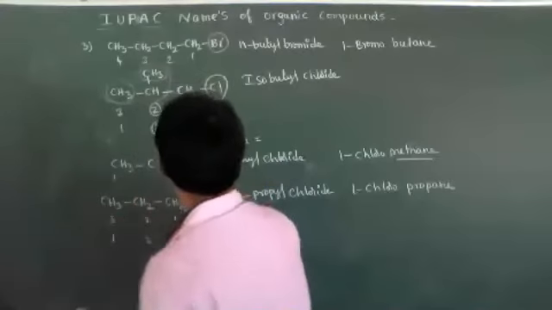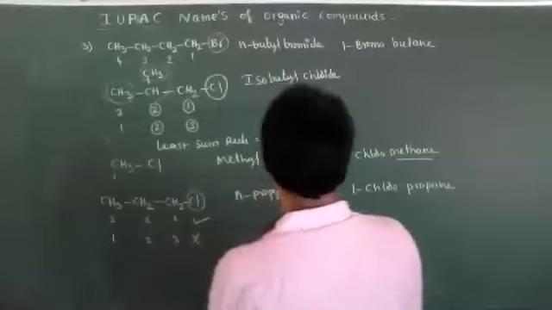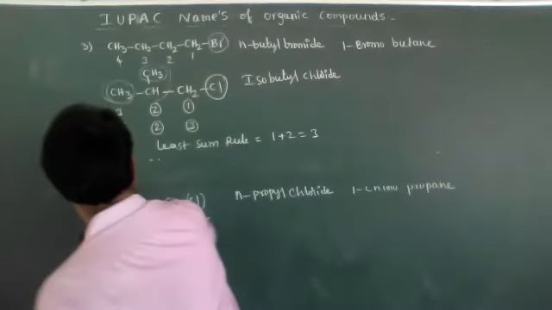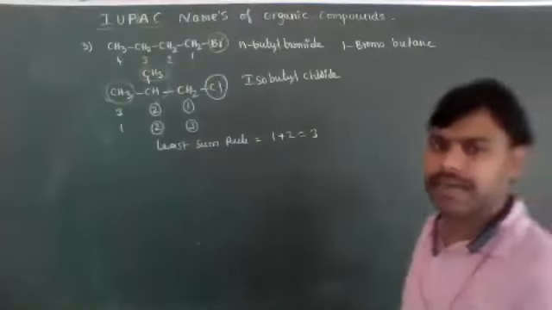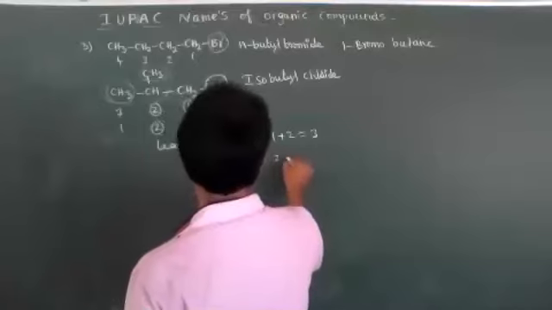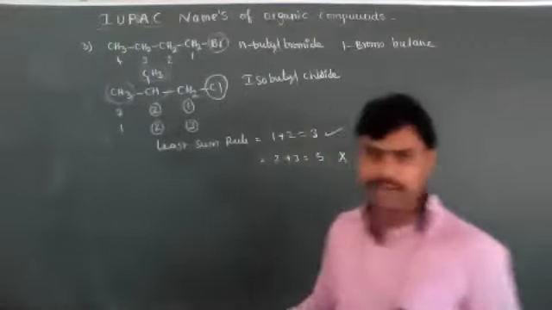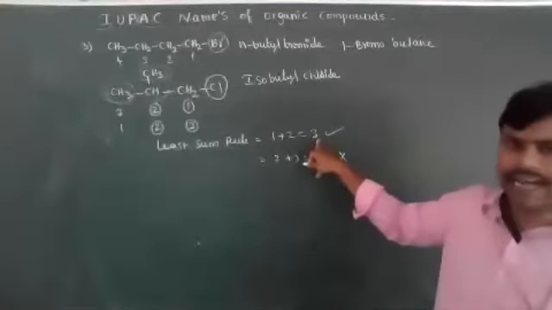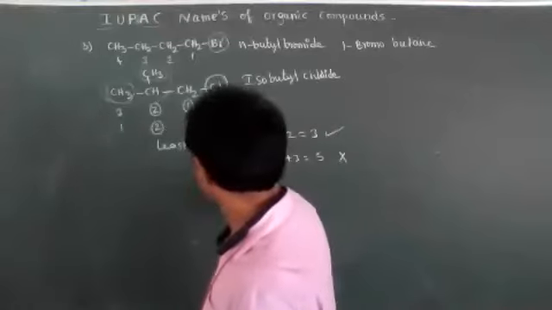The first one: 1 plus 2 is equal to 3. According to the second, left to right numbering, the positions are 2 plus 3, which is equal to 5. So the upper numbering is chosen, because 3 is the least value and this is 5. That's why we don't consider this numbering.